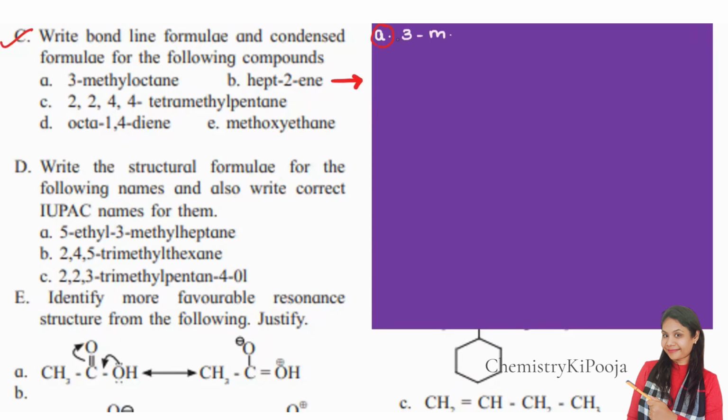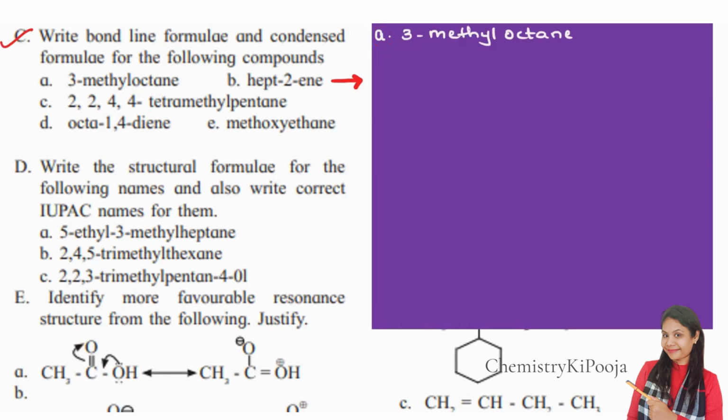Your A is 3-methyloctane. Already everything in detail about the nomenclature, IUPAC, bond line, everything I have discussed in detail in my previous lectures. Kindly go through all the detailed lectures. Now let us quickly have a look. As I said in most of the lectures, whenever you need to write down the IUPAC name or go from